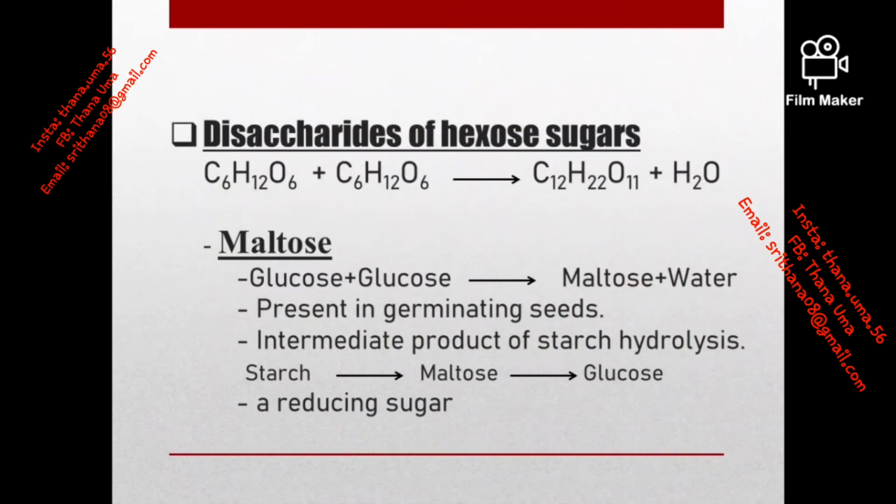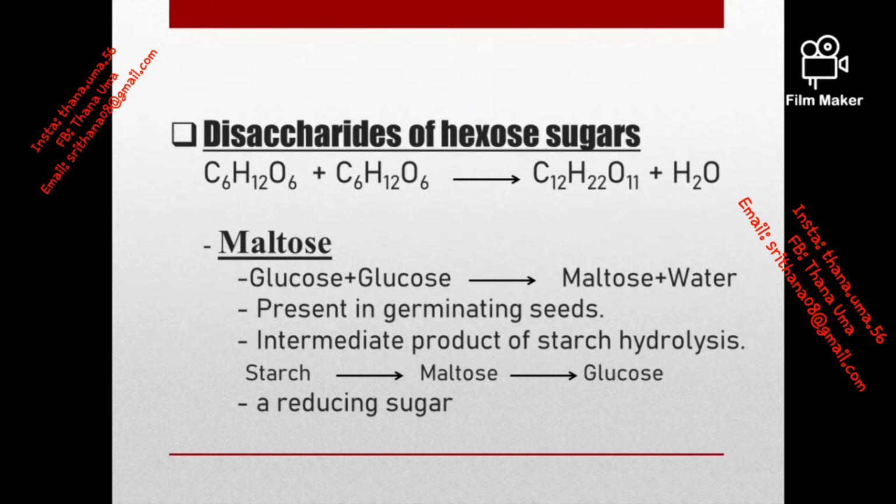Here we'll only be talking about disaccharides made from hexose sugar. As these disaccharides are made from hexose sugar, their common molecular formula is C12H22O11. If you add the number of carbon, hydrogen, and oxygen atoms on both sides, they will be equal in number.